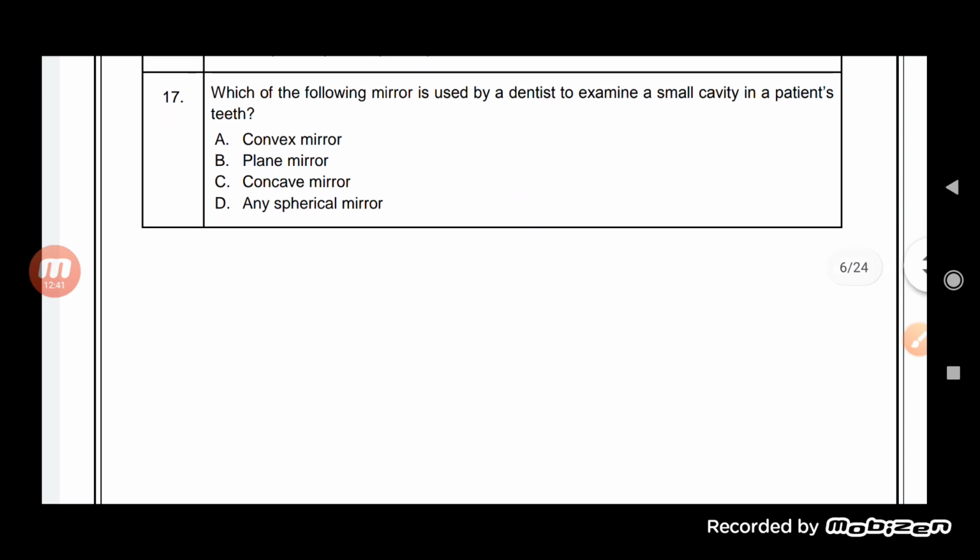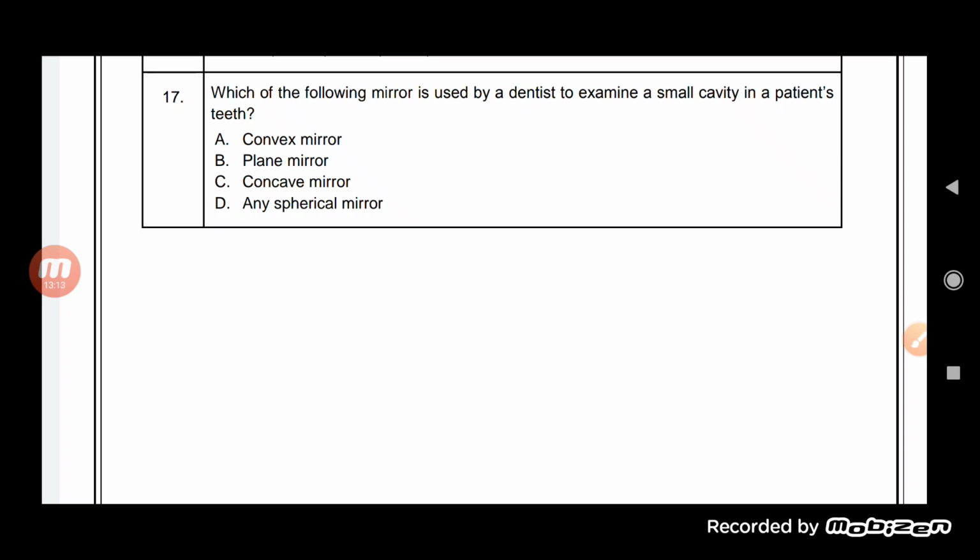Which of the following mirrors is used by a dentist to examine a small cavity in a patient's teeth? So here we have to tell which one will be the mirror used by the dentist. The mirror must be such that it shows an enlarged image when the dentist keeps the mirror close to the teeth.